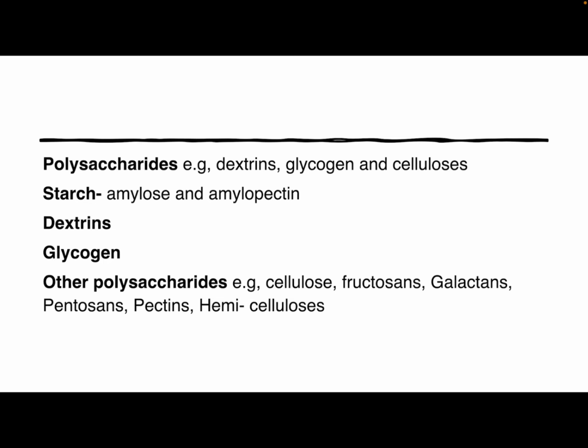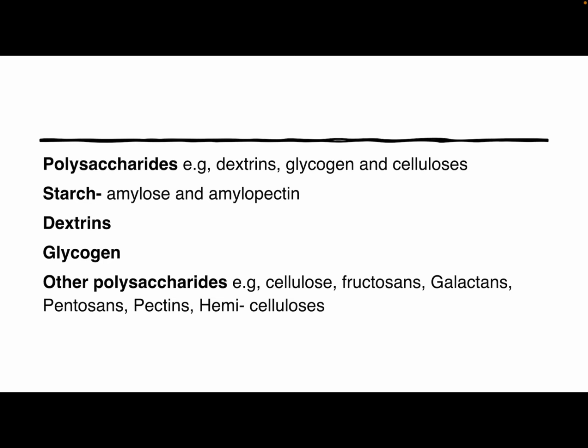So the first polysaccharide is starch. It is formed in nature by the condensation of a large number of glucose molecules, about 4,000 to 15,000 units of glucose. It consists of a mixture of two compounds called amylose and amylopectin. It is the most important carbohydrate in the human diet. It is the storage form of carbohydrate in plants. Cooked starch is palatable and easily digestible. Starch is hydrolyzed by the enzyme amylase present in the saliva or pancreatic juice to maltose.